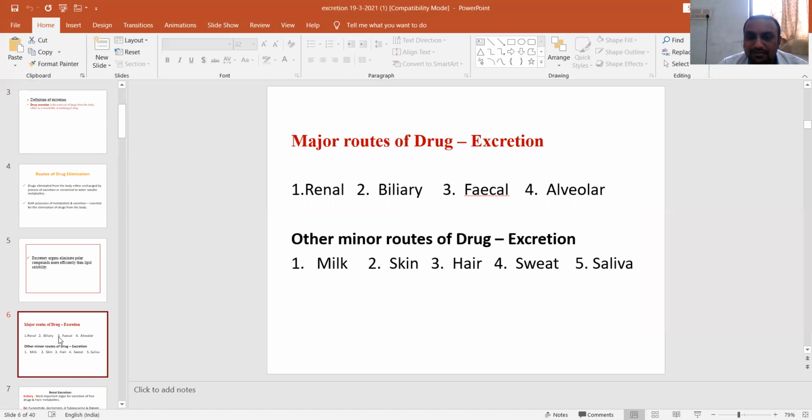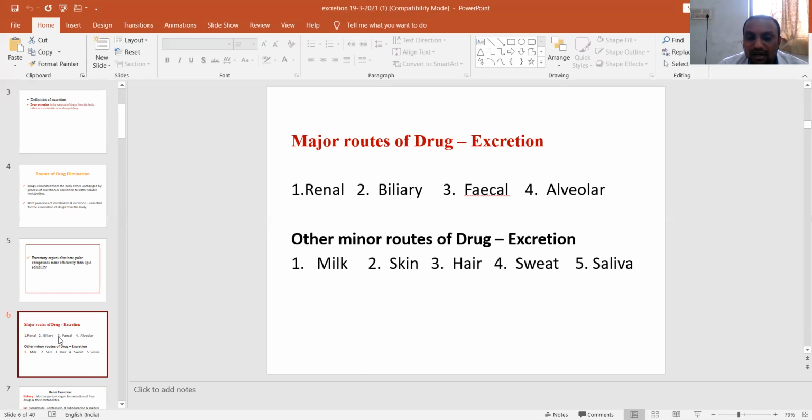The majority of drugs are excreted through the renal route. Drugs that undergo excretion via biliary route undergo enterohepatic circulation, so those drugs have a much longer duration of action. And the drugs that are excreted through the alveolar route, such as general anesthetics, are excreted over the lungs.